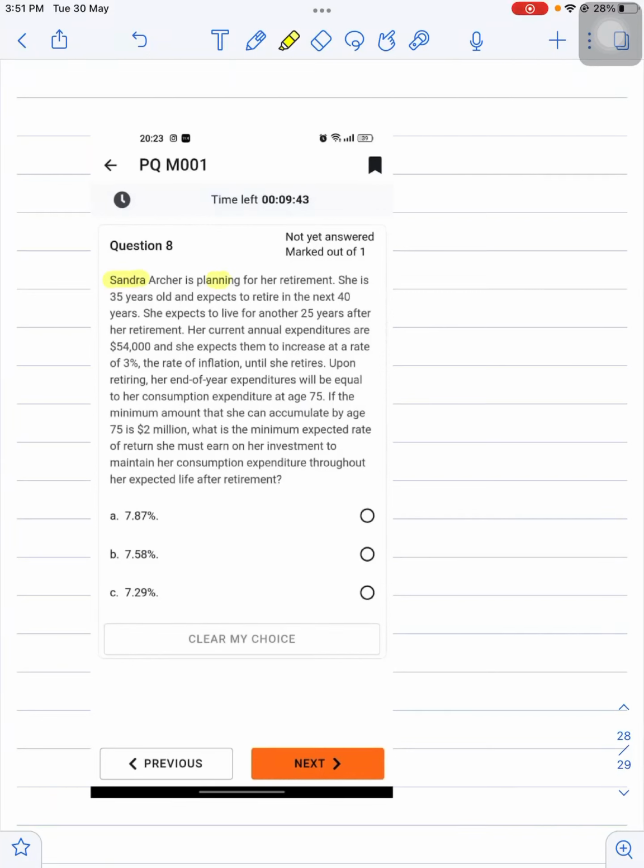Sandra is planning for her retirement. She is 35 years old and expects to retire in the next 40 years. She expects to live for another 25 years after her retirement. So let's make the timeline, it will be easy for us to do the calculation. Right now she is 35 years old. She will retire after 40 years.